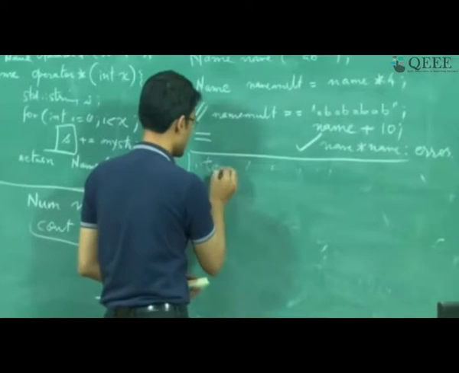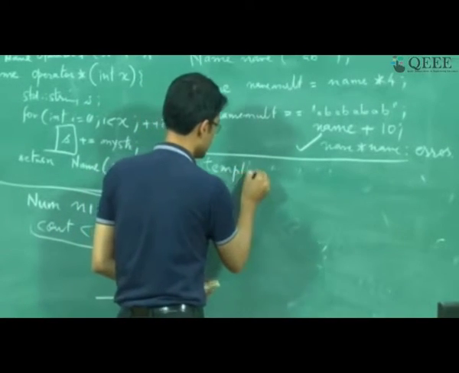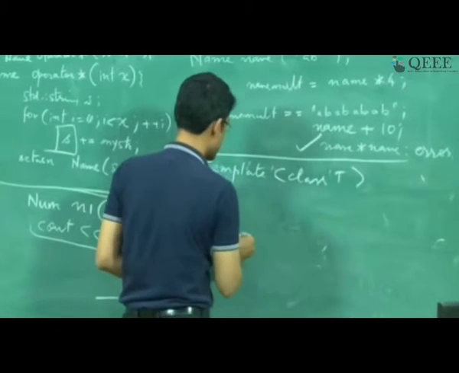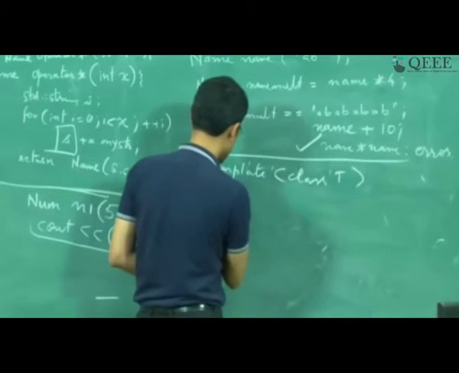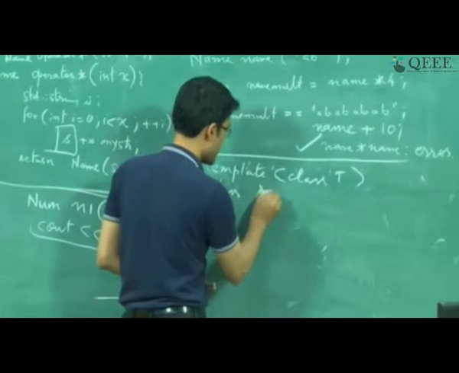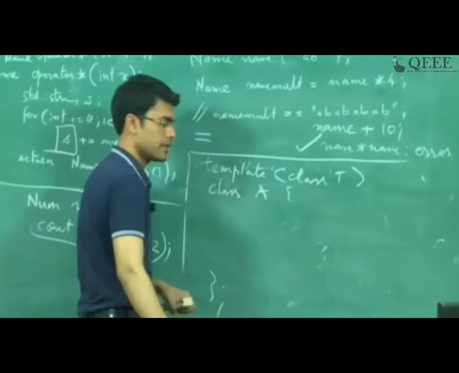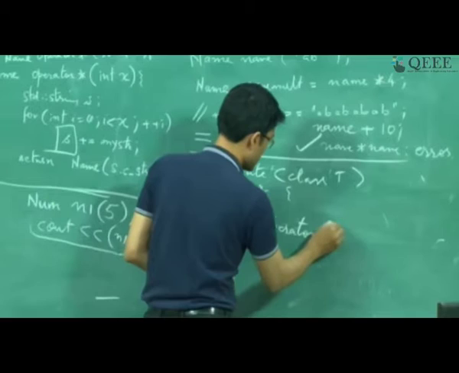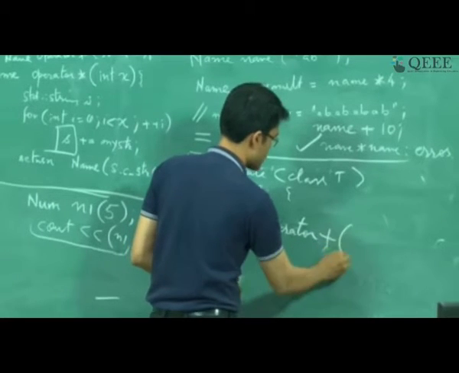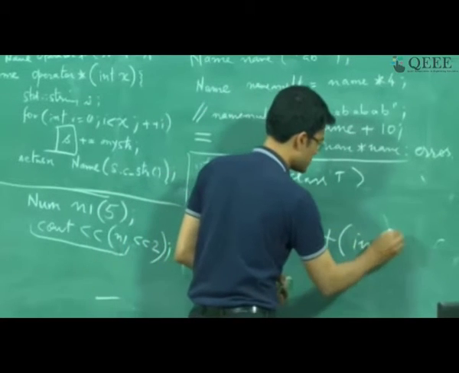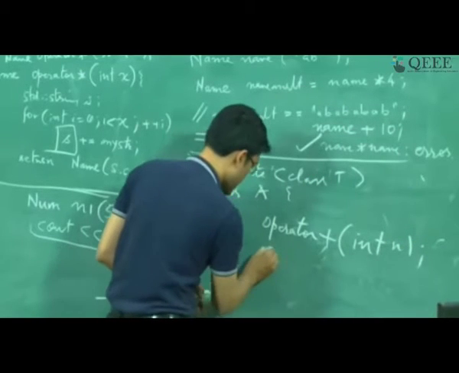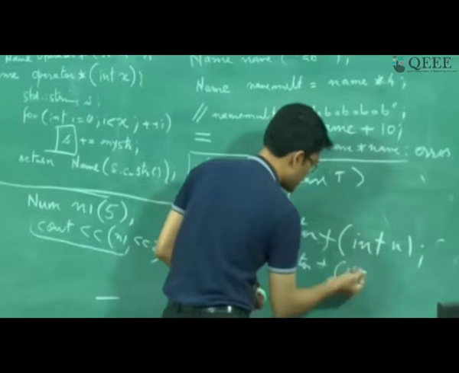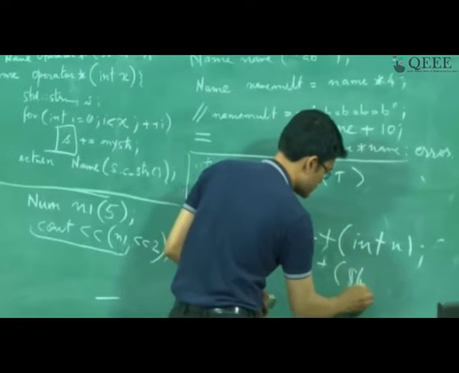Let us say there is a template class T and then a class A which I am defining, and I have an operator plus defined on int, and another operator plus defined on student.